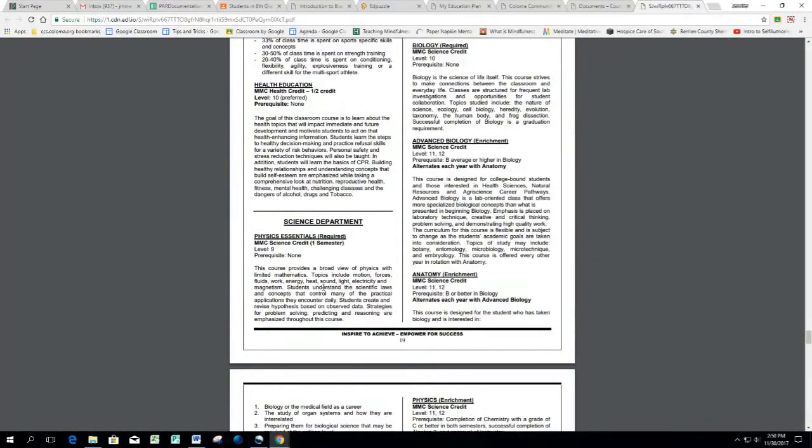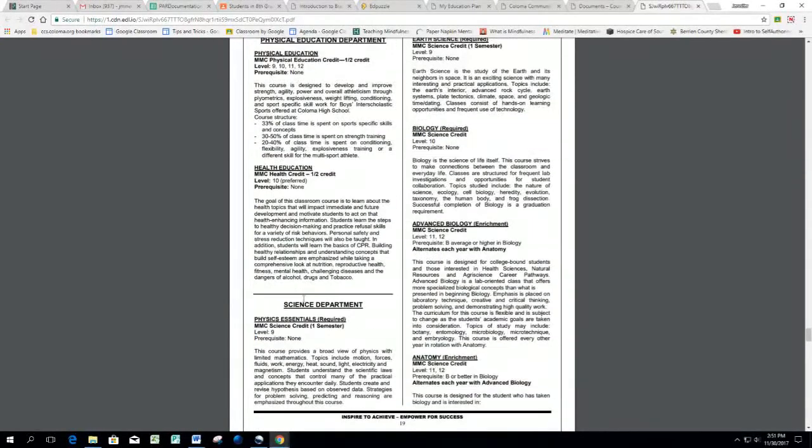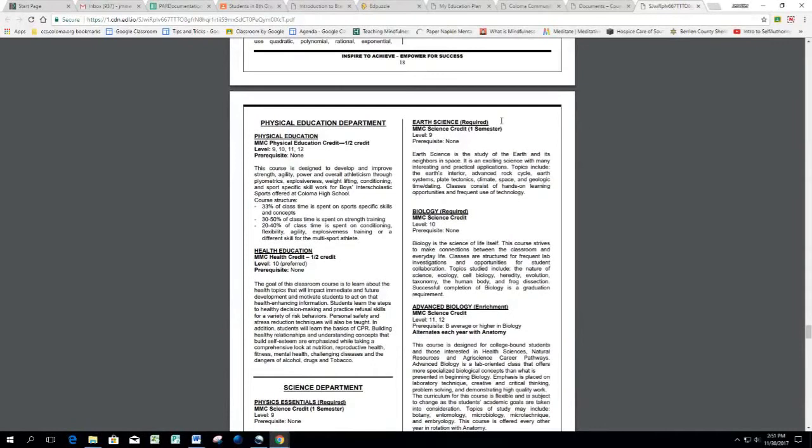Okay. So as you can see, Physics Essentials is the first thing listed. The difference is you'll see Michigan Merit Curriculum, Science Credit, and it says 1 semester. So it doesn't say year long, does it? It says 1 semester. So that means this class is only a semester class, and you need another semester to complete the year of science. So as you can see up here on the right column, it says Earth Science. It says required, Michigan Merit Curriculum, Science Credit, 1 semester. Level 9, prerequisite, none. So this is your second half of science. You have Physics Essentials right here, 1 semester, Earth Science, 1 semester.